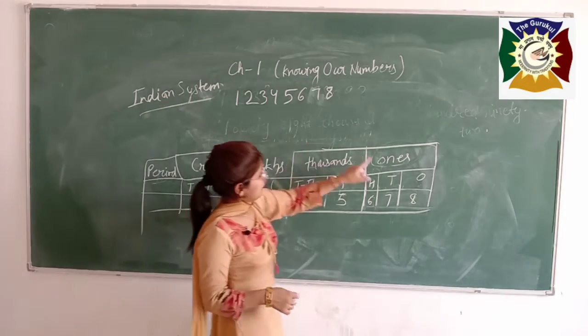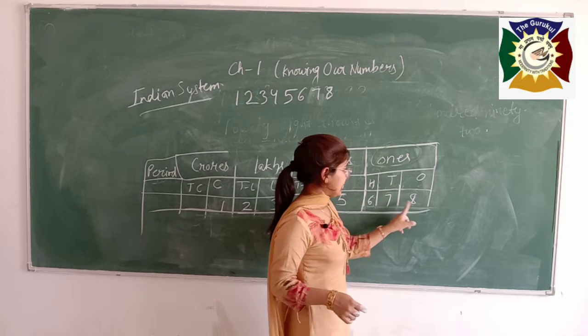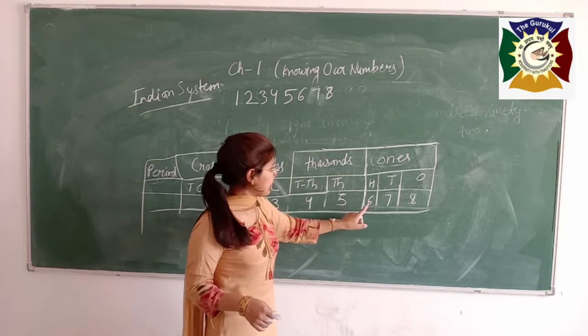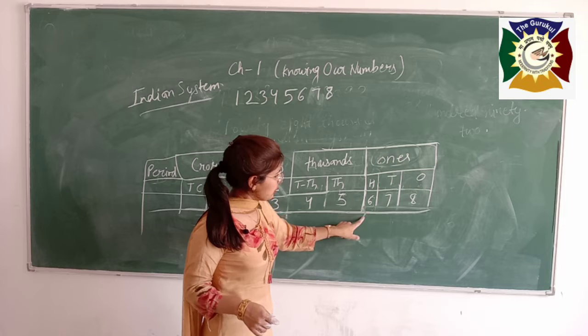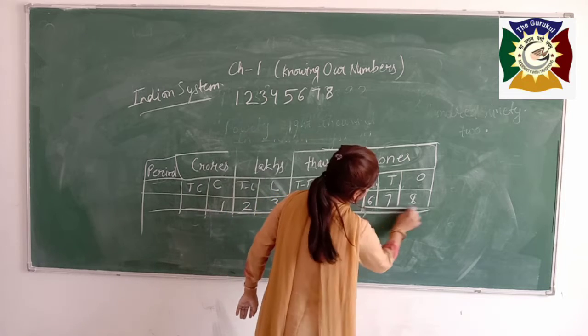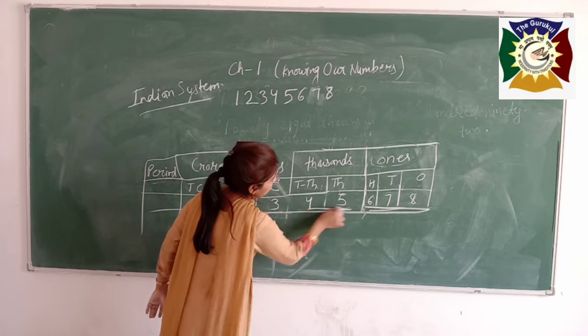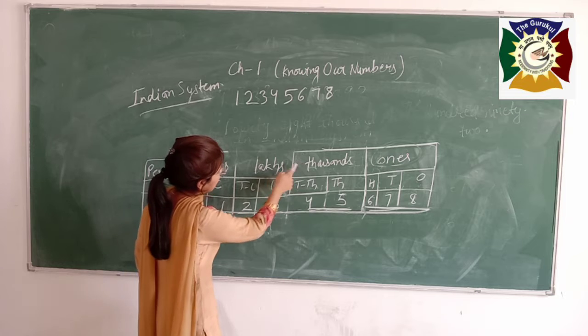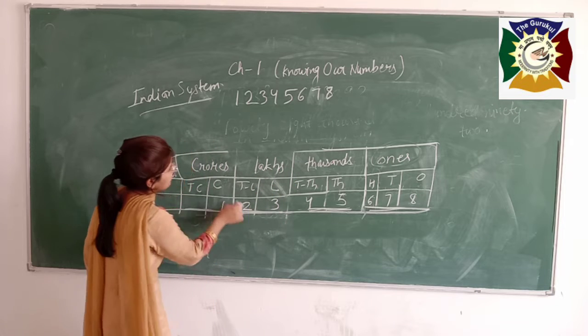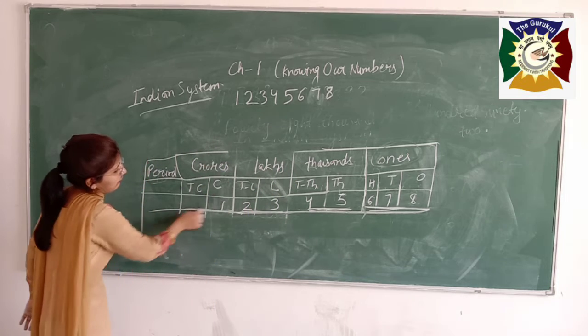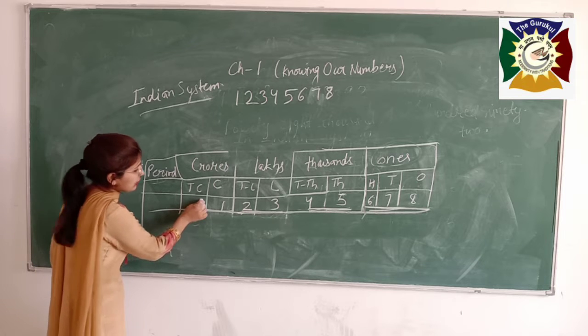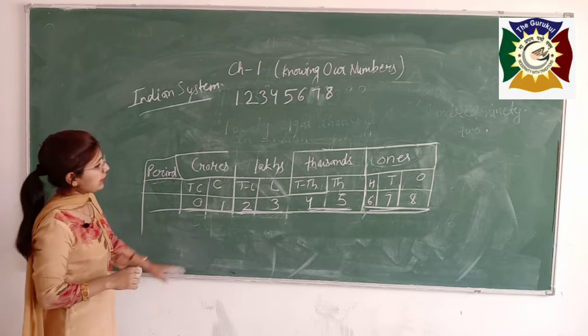See boys, in our first period we have 3 digits. So we will separate 3 digits from this period. Again we have 2 digits in our thousands period. In the lakhs period again we have 2 digits. In the crores period we again have 2 digits. If nothing is written here, you can simply write 0. Okay.